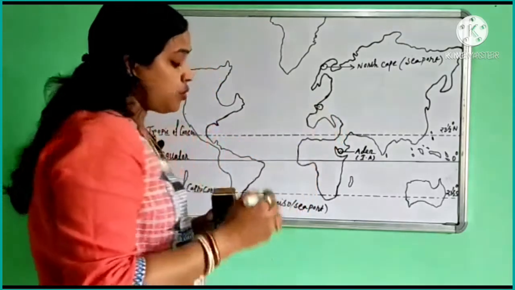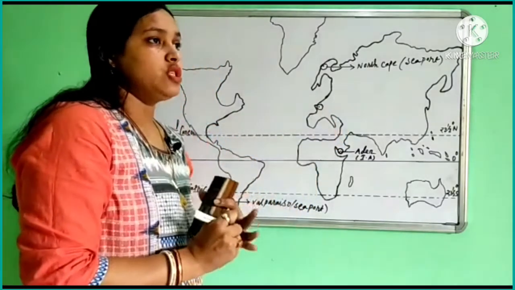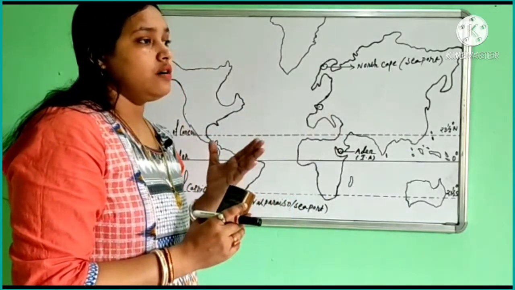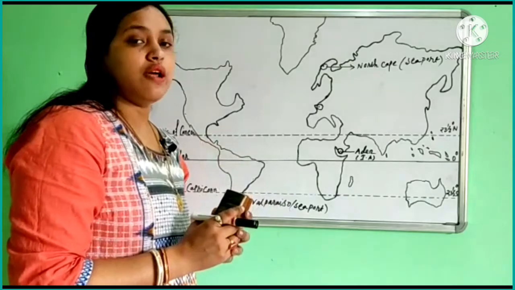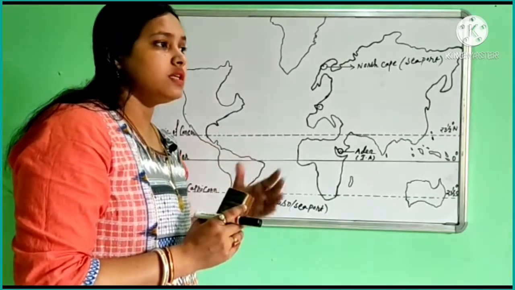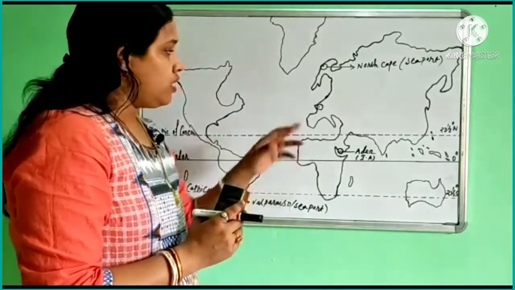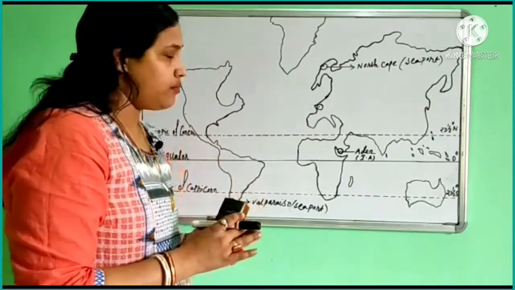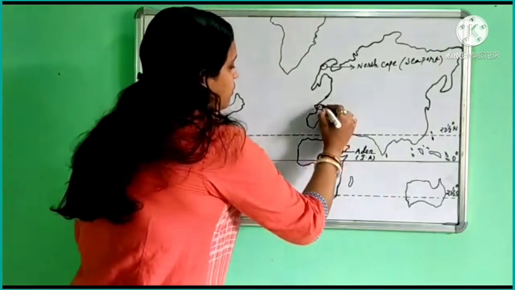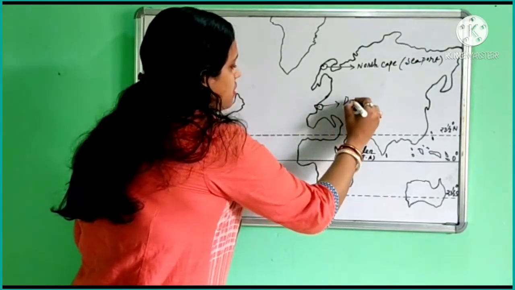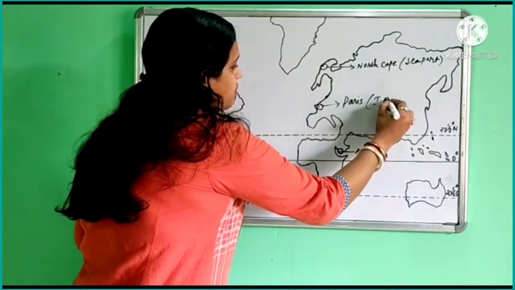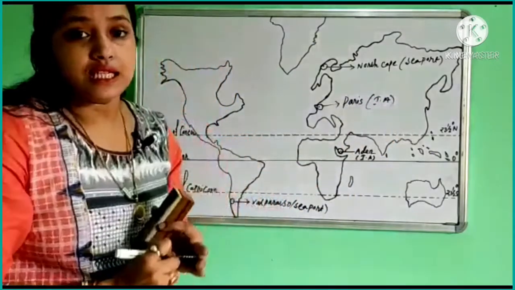Paris is also the capital of France, and obviously it is very rich in culture and fashion and art. So Paris is also known for its international airport. We point out Paris here with the same symbol, that means international airport.